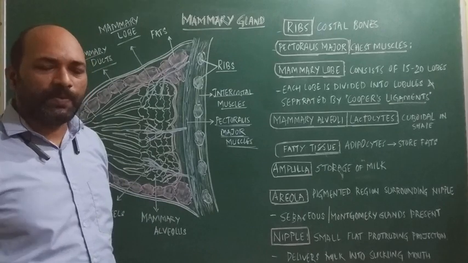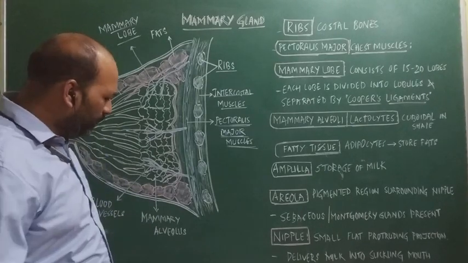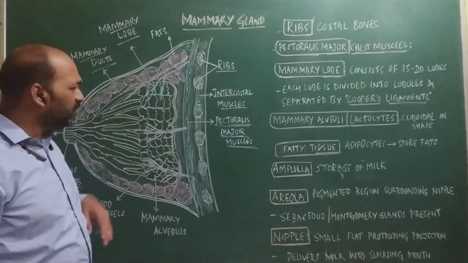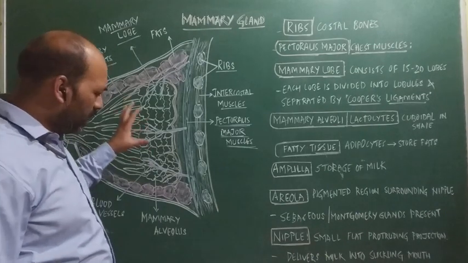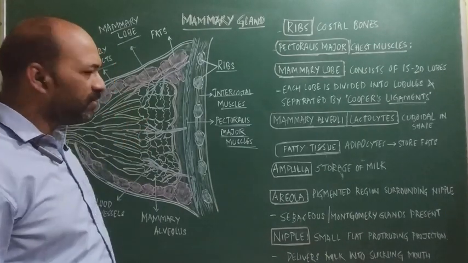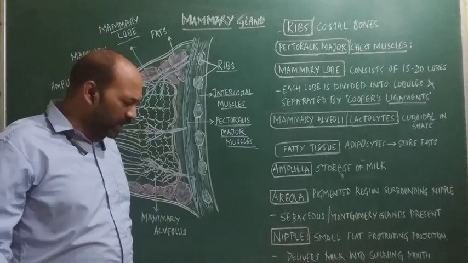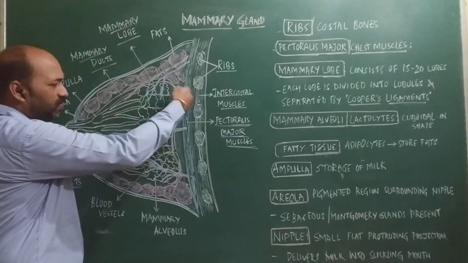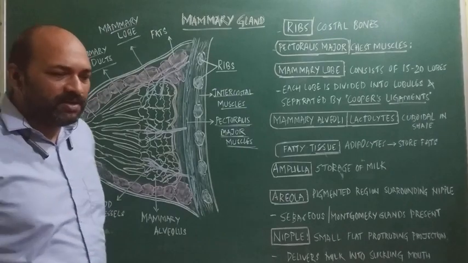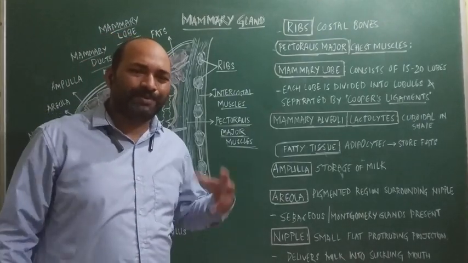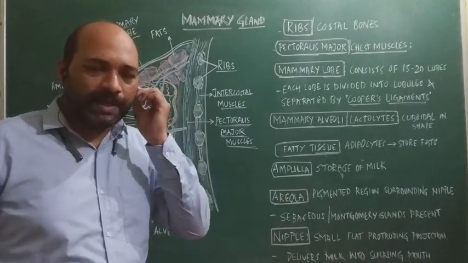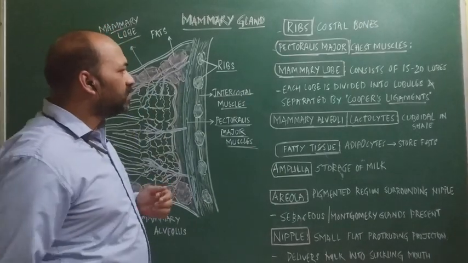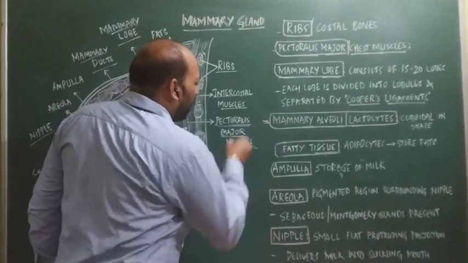Now why are these Cooper's ligaments present? Cooper's ligaments are necessary to maintain the shape and the structure of the mammary gland. So that is one of the main functions. And apart from that, the Cooper's ligaments prevent the sagging of the breast or the mammary glands. Next is the mammary alveoli.